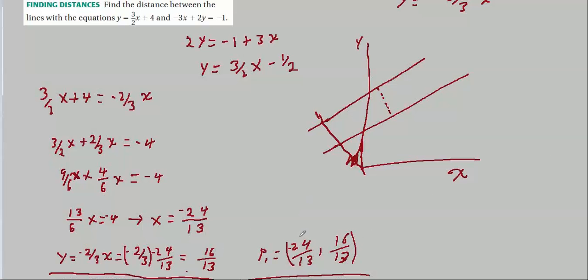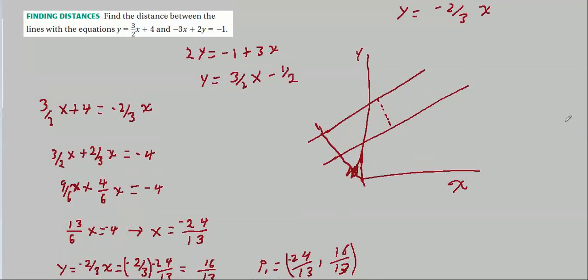So one of our intersection points is (-24/13, 16/13). And remember, we arrived at that by setting the equation for this line equal to the equation for this line. We solved for x. Once we got x, we put it back into either equation to get our y-coordinate, and now we have an intersection point.